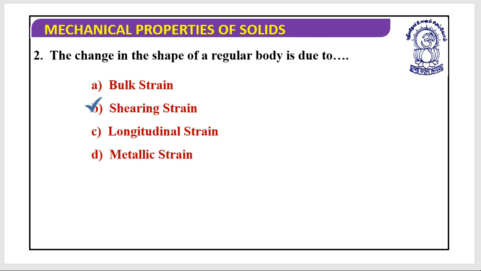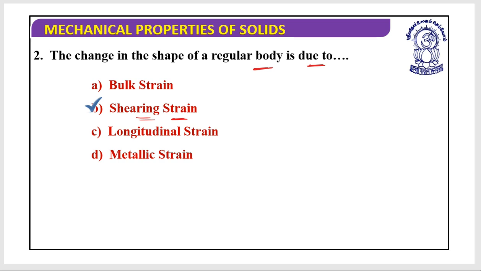Next, it says that the change in the shape of a regular body is due to its change. When I say change in shape, it's a shearing strain. Shear means a change in the shape. I hope this is clear.